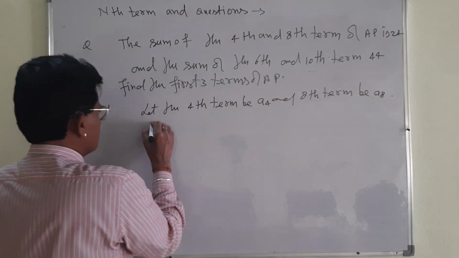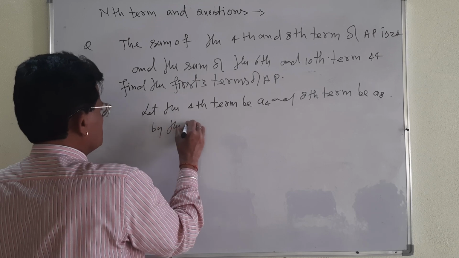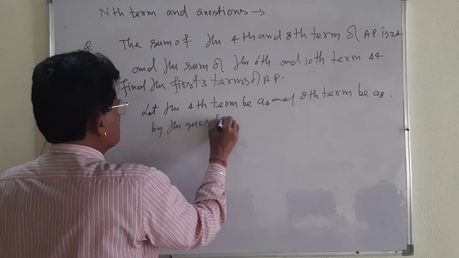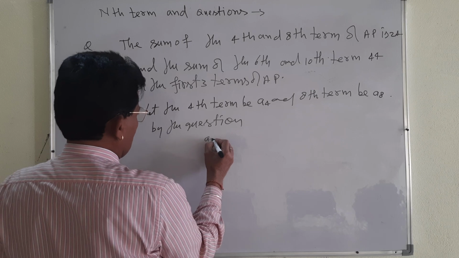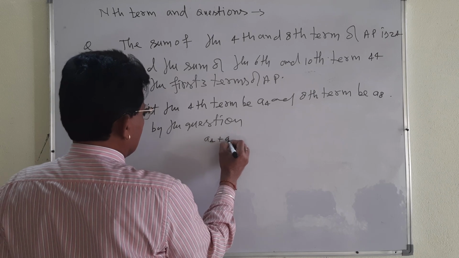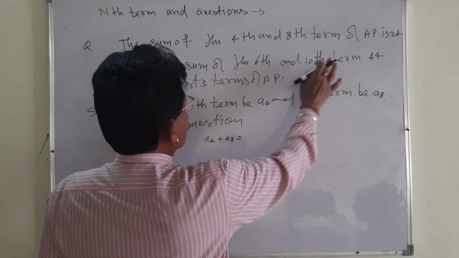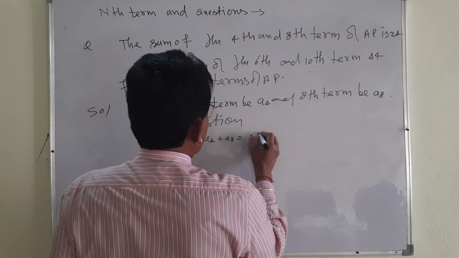By the question, what is given? Their sum, A4 plus A8, is equal to how much? 24.